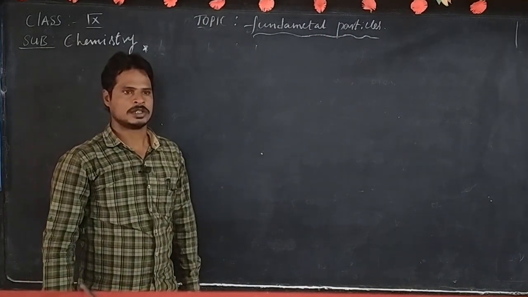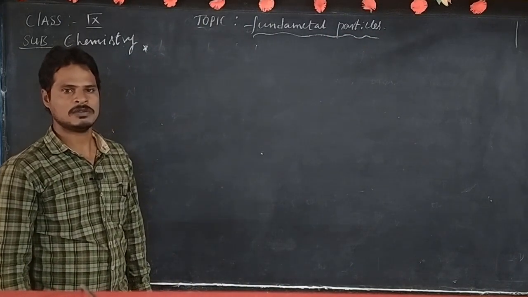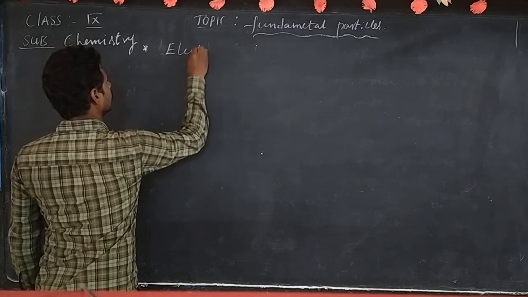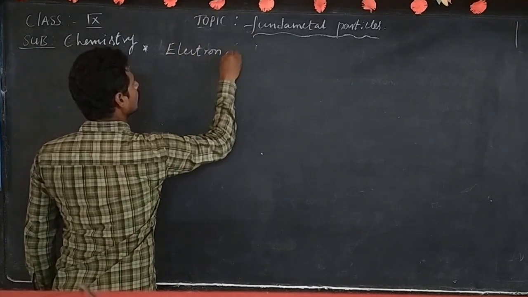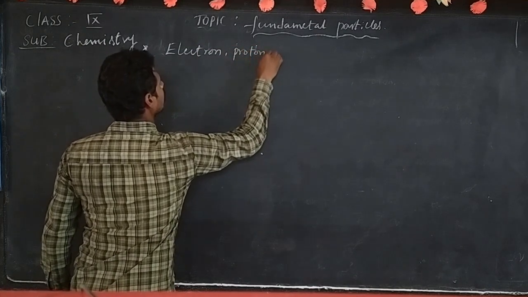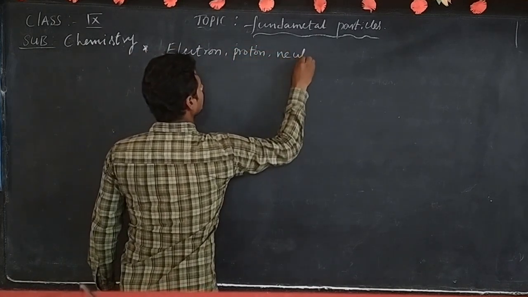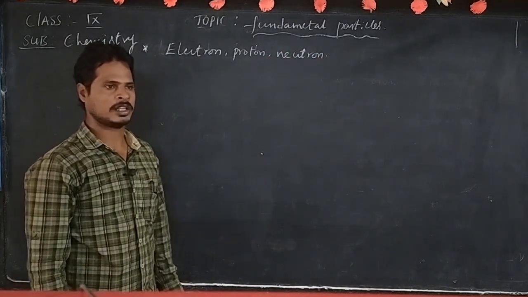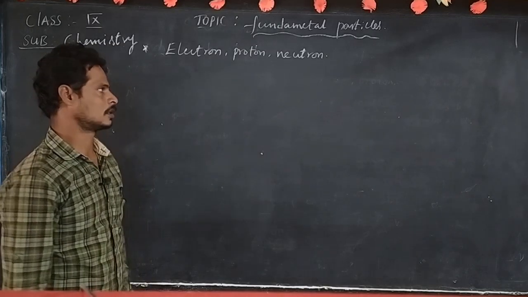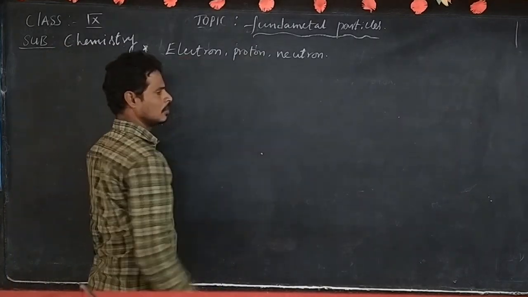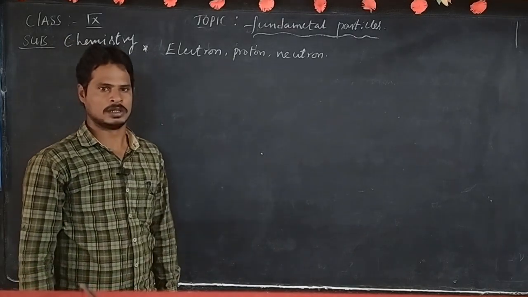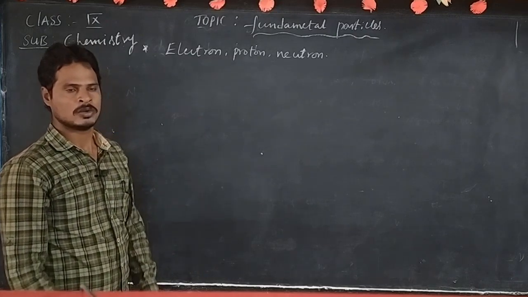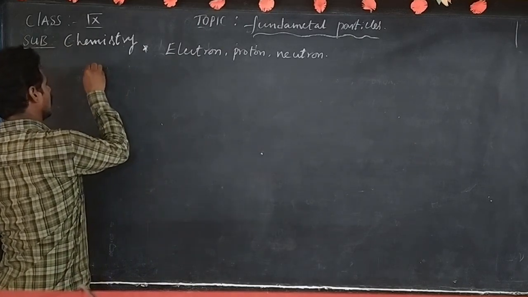Later, some scientists proved that the atom consists of particles. What are they? Electron, proton, neutron. These three particles are called fundamental particles. Another name is subatomic particles. Next, what are the properties of electron, proton and neutron? One by one we will discuss. Now we discuss electron.